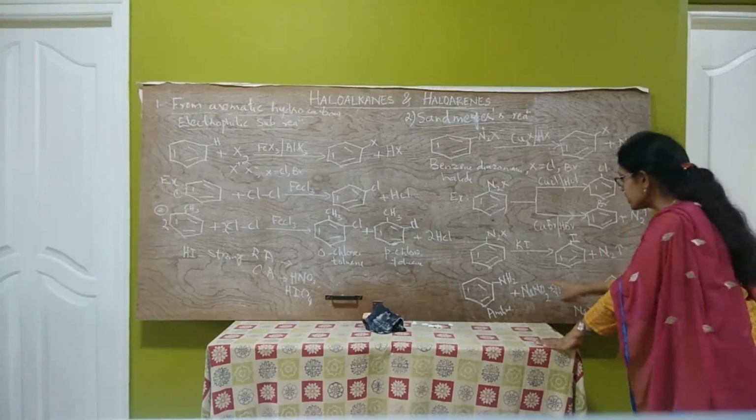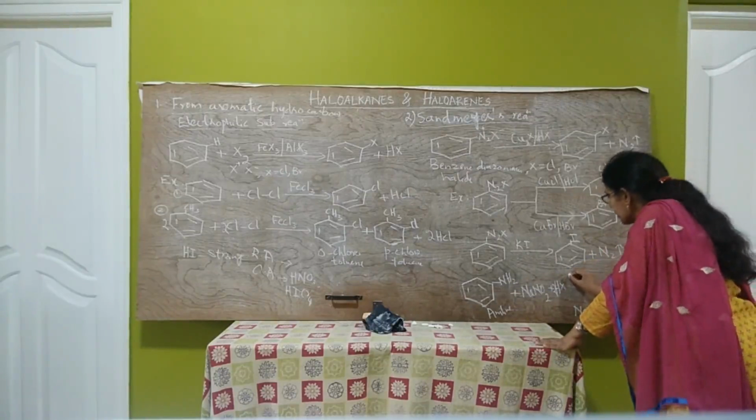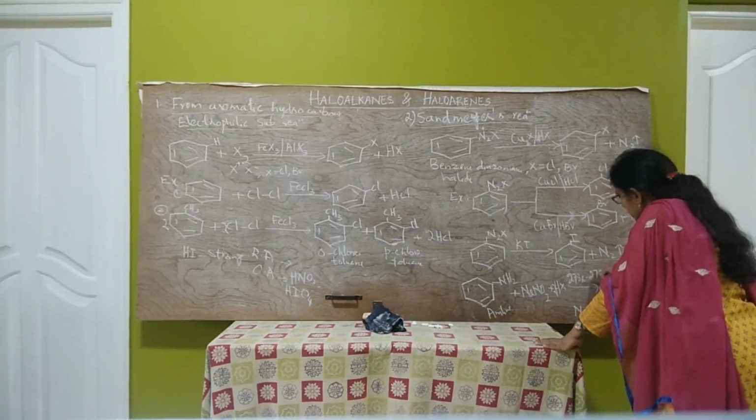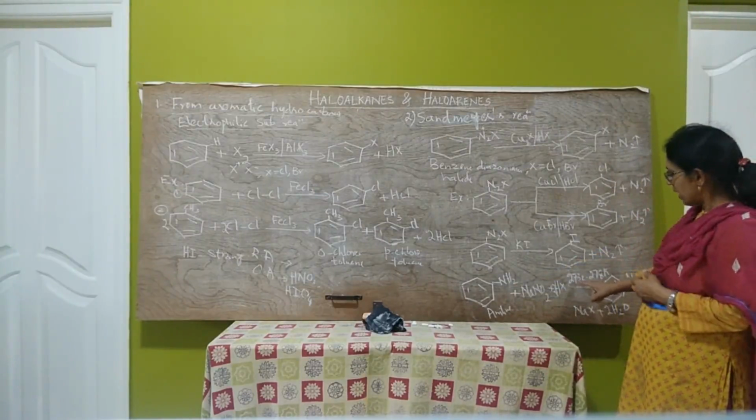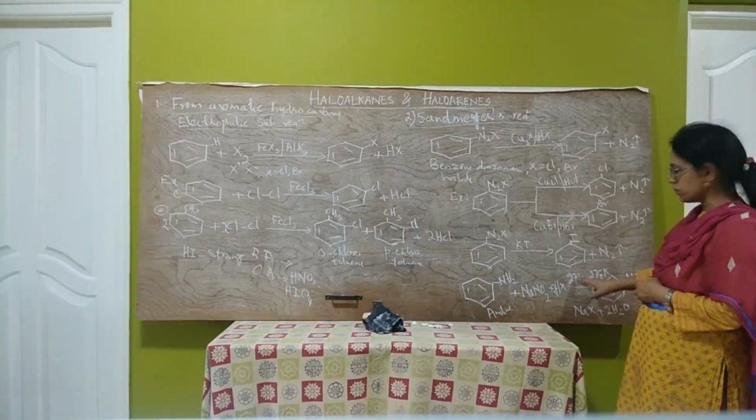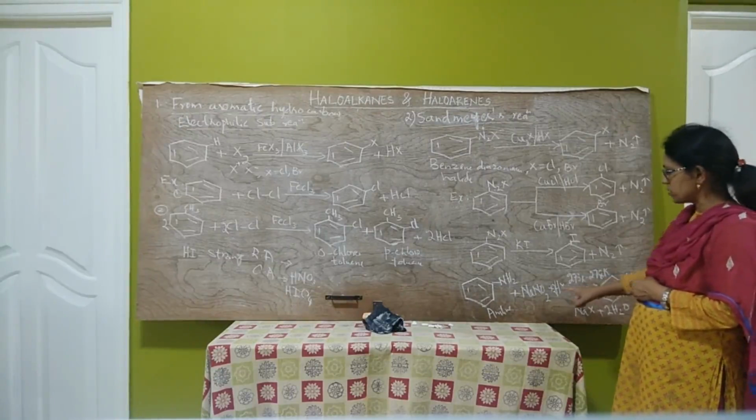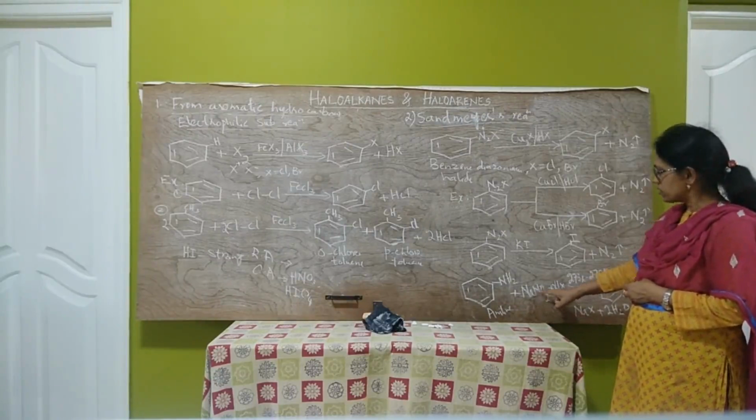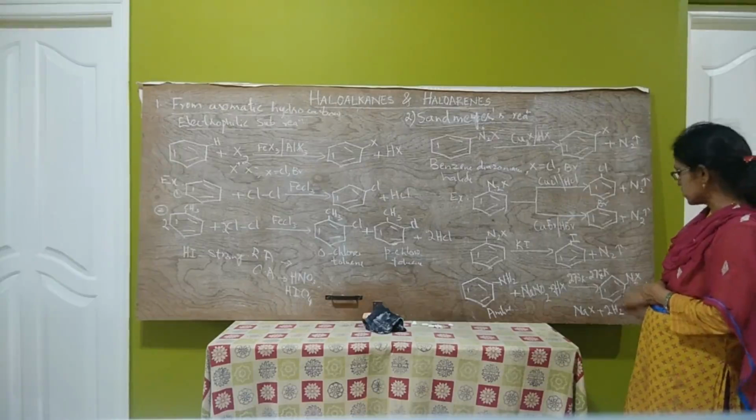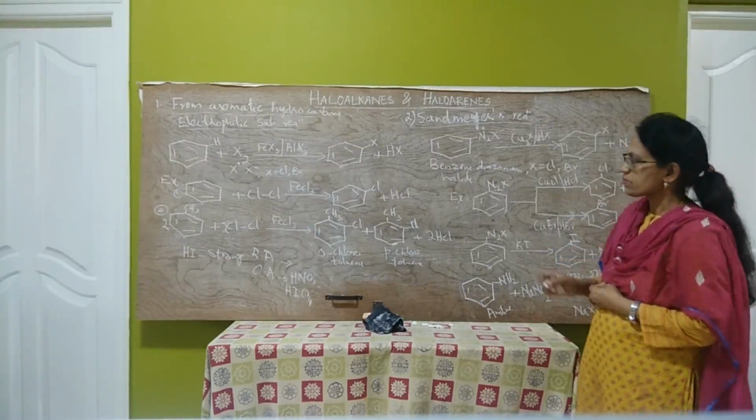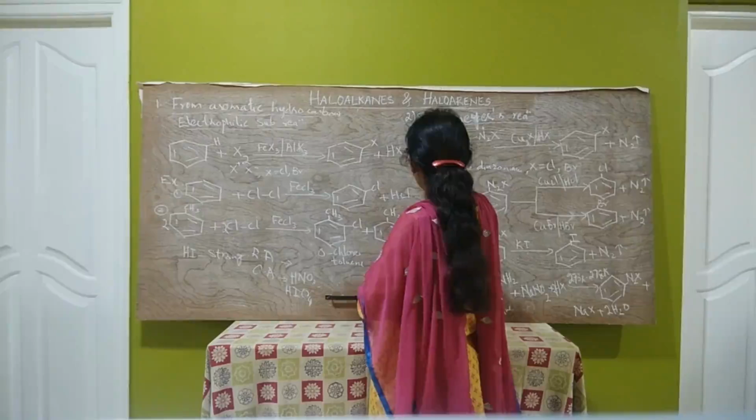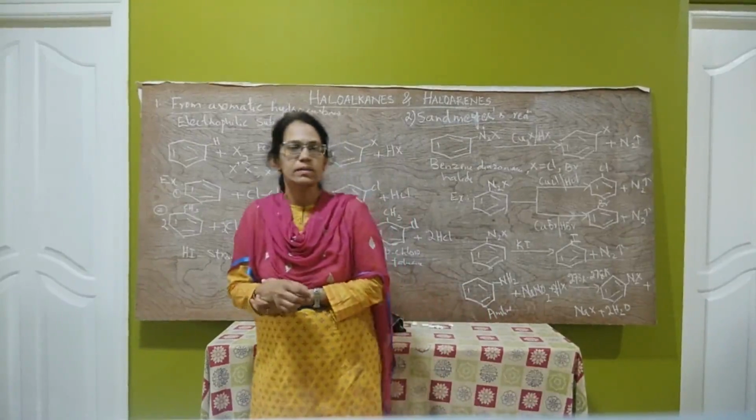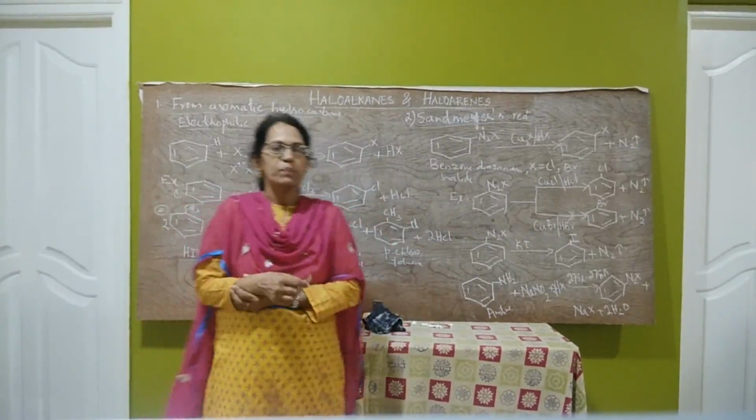This reaction mixture is cooled to a temperature of 273 Kelvin to 278 Kelvin. So first aniline is mixed with hydrogen halide and the mixture is cooled to 273 to 278 Kelvin. Then it is treated with sodium nitrite. We get benzene diazonium halide. So this is the second method of preparation of haloarenes. So this is about preparation.